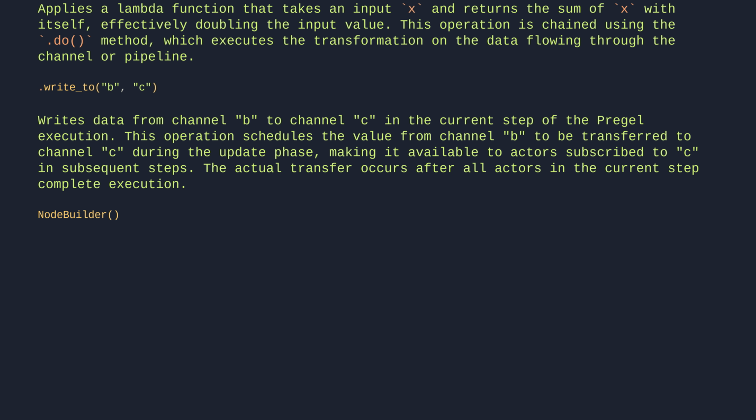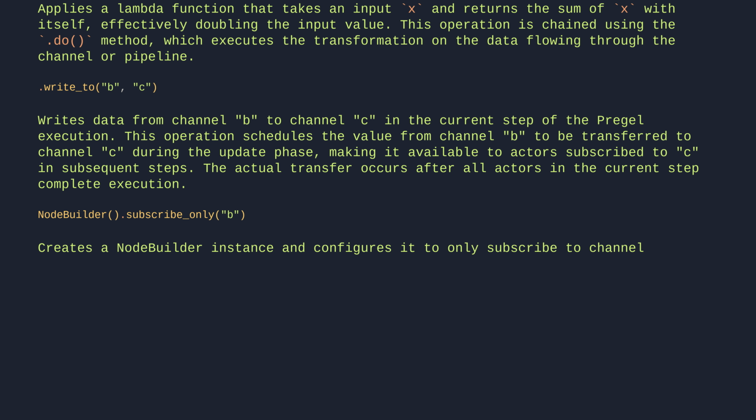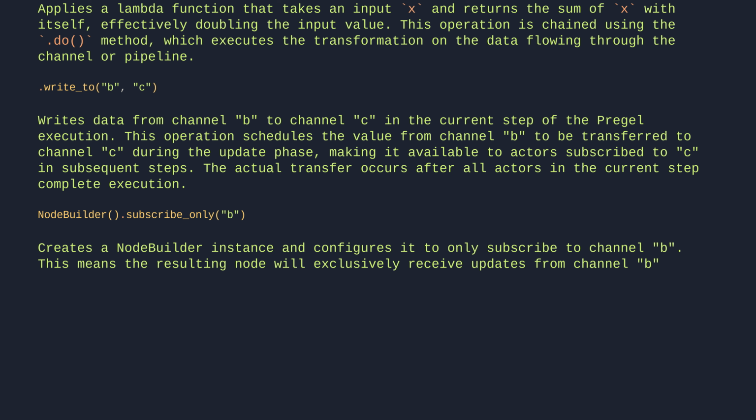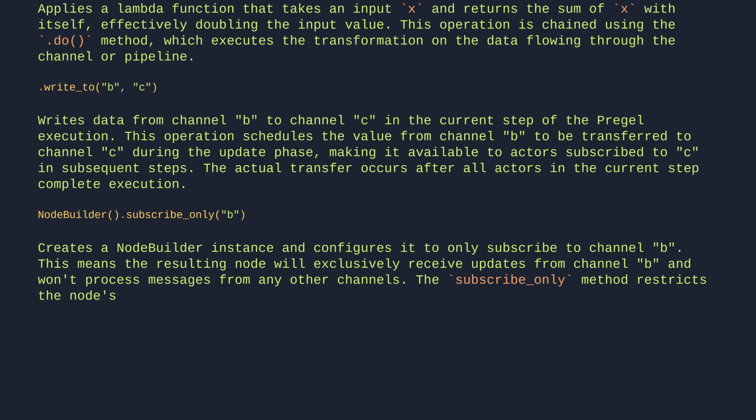NodeBuilder().subscribe_only("b"). This creates a NodeBuilder instance and configures it to only subscribe to channel B. This means the resulting node will exclusively receive updates from channel B and won't process messages from any other channels. The subscribe_only method restricts the node's input to the specified channel, effectively filtering its message consumption.